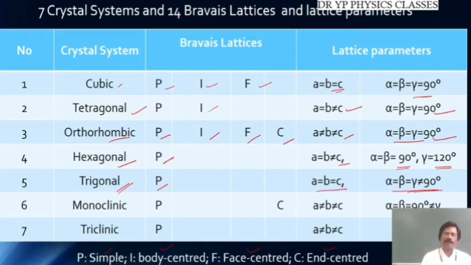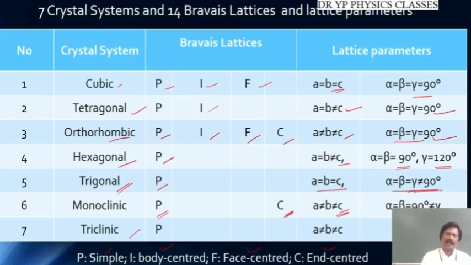In case of monoclinic, we have primitive or simple type and end centered type available. a is not equal to b, b is not equal to c. That means all sides are not equal, whereas alpha is equal to beta, which is equal to 90 degrees, but it is not equal to gamma. That means the 2 angles are equal, but they are not equal to the third angle.